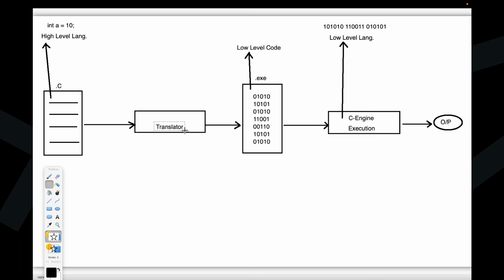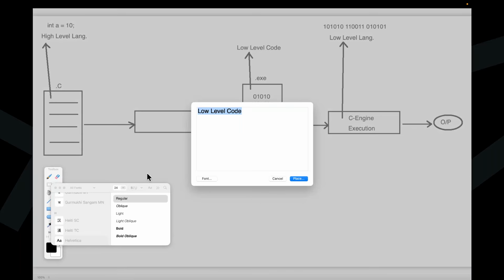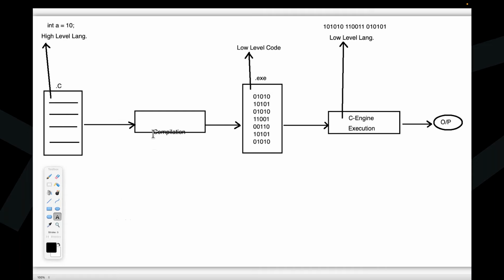The translation mechanism we have used is called compilation. Don't say only compiler, it is compilation. Compilation is a process of converting a program from high level representation to low level representation. For what purpose? To execute our program. In order to execute the program, we have to convert it from high level representation to low level representation. That's the purpose and intention of compilation.